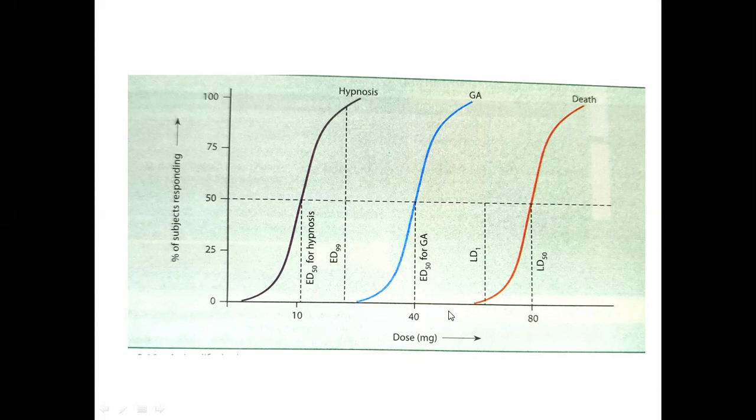So here when we use diazepam for general anesthesia, the therapeutic index is only 2. It is having narrow therapeutic index. So the margin of safety is less when used as general anesthetic, whereas margin of safety as hypnosis is more.